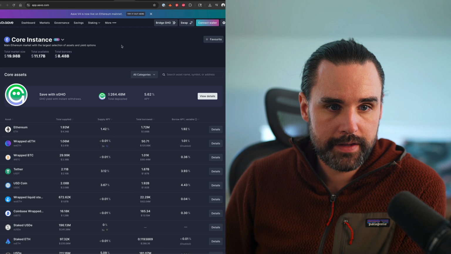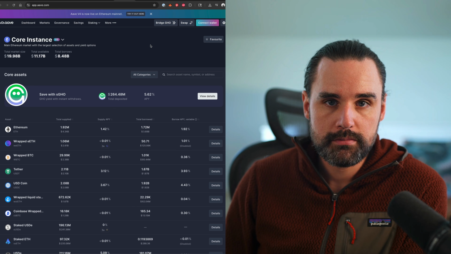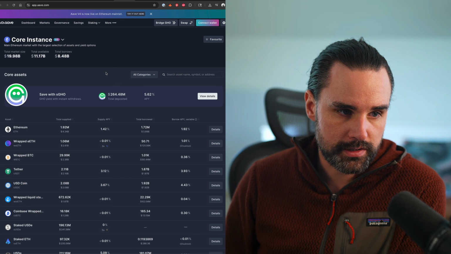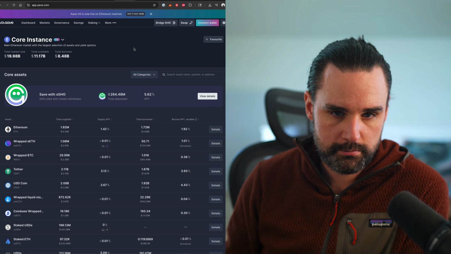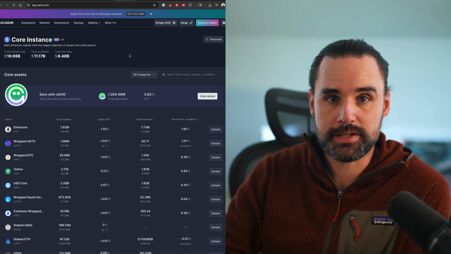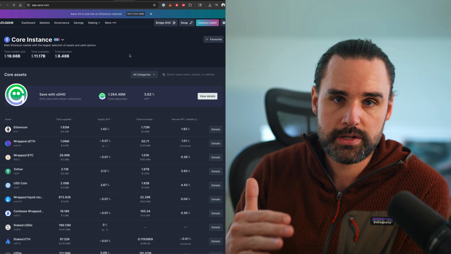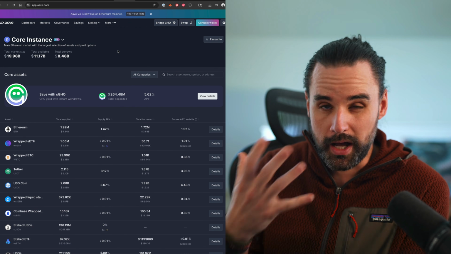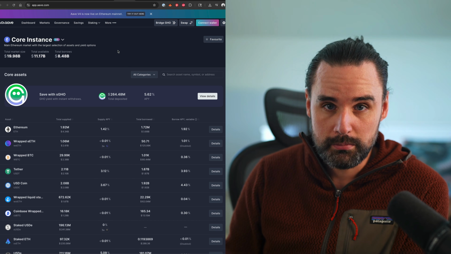Okay, so I've got this application pulled up here. This is Aave. This is one of the original DeFi apps on the blockchain. It runs on top of the Ethereum platform as well as many others. But essentially it works like a bank, where you can deposit cryptocurrency on one side and earn interest, and then take out loans on the other side. So you have to deposit money in order to borrow money in this case.